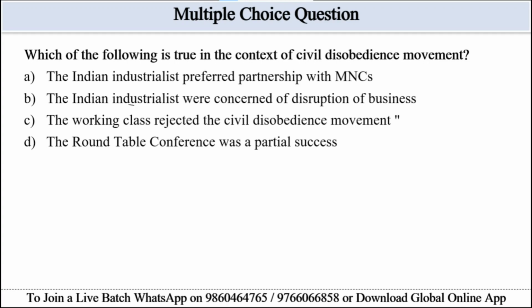The working class rejected the civil disobedience movement, because some participation did happen, so it is inaccurate. Option D can also be eliminated. The Round Table Conference was a partial success because its failure was noted. Hence, option B will be the correct answer here, which is that the Indian industrialists were concerned about disruption of business, because it is explicitly stated in this passage. Hence, option B will be the correct answer here.